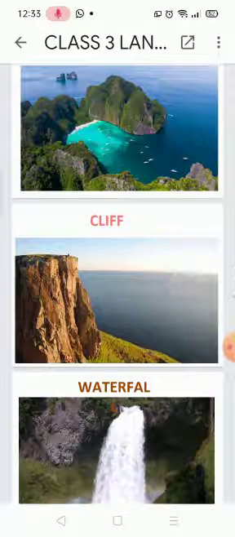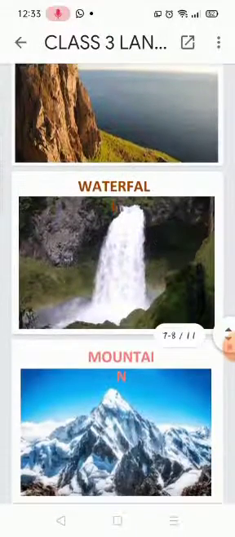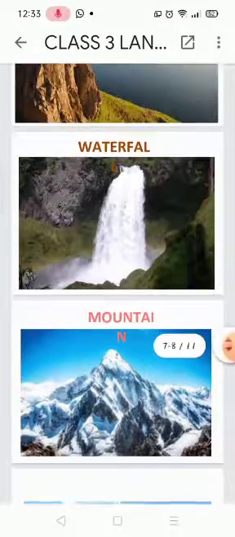A cliff is a very steep, sharp rock by the seashore. It is situated near the seashore. Next is waterfall. The water which is falling from a great height is considered a waterfall.